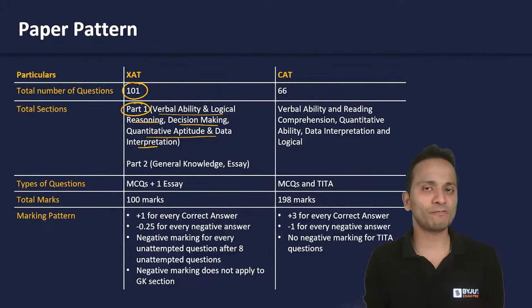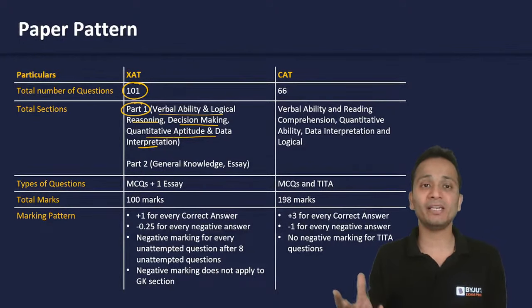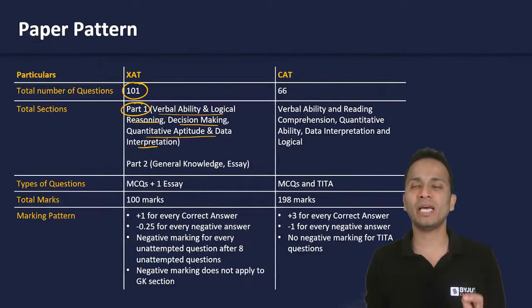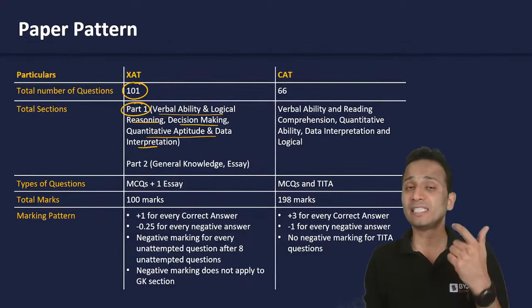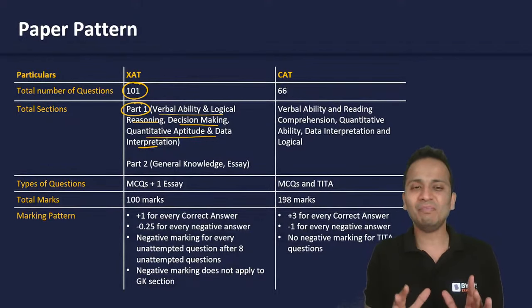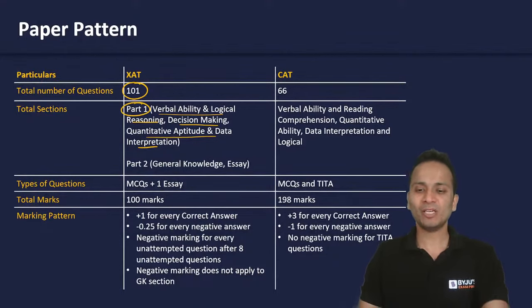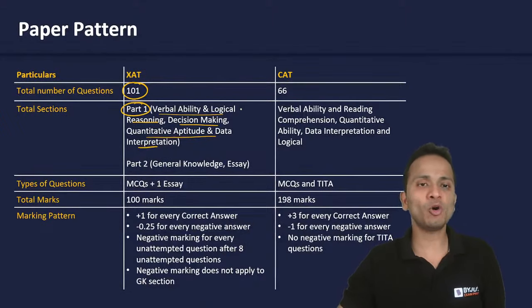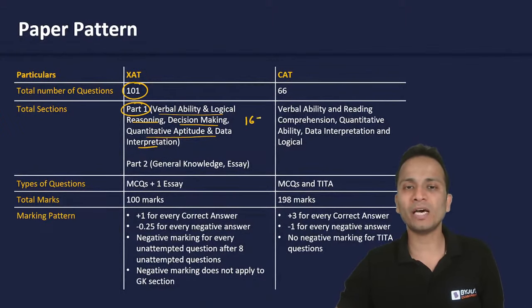I know there must be a lot of questions that might be popping up in your mind that do we have any different time limits for part number one and part number two? Do we have sectional time limit for three sections of part number one? Yes, I'll be clearing all your doubts. Don't worry. So, if I talk about the entire duration, it was 190 minutes. Now, these 190 minutes are divided in these two parts. So, if I talk about part number one, a total of 165 minutes will be given to you.